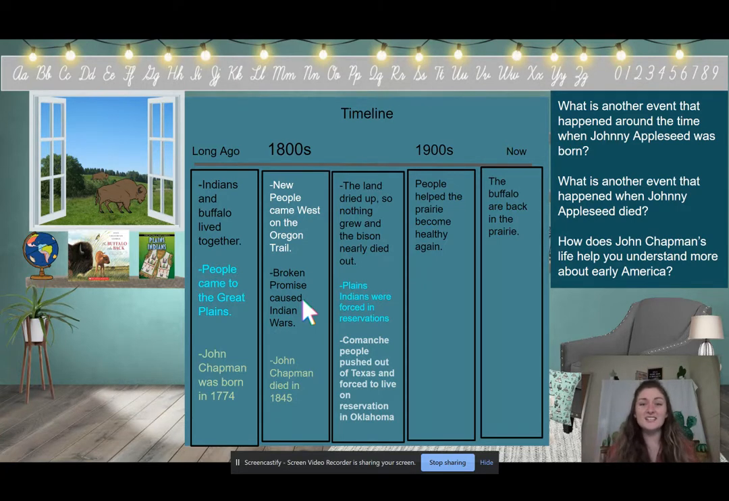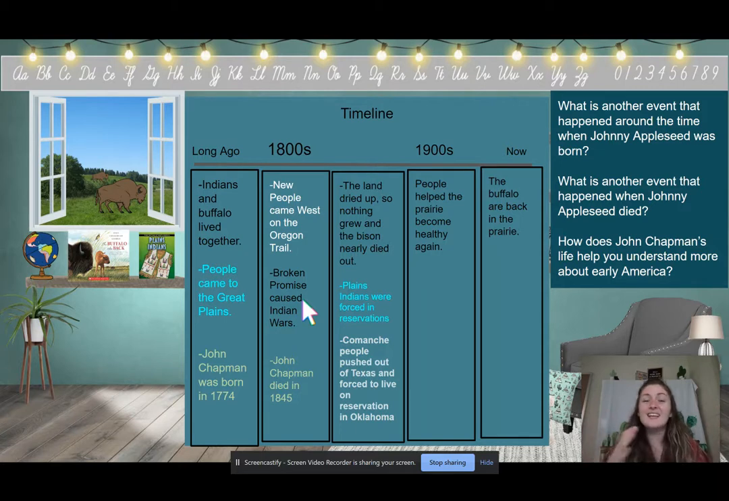So, understanding John Chapman's life, we understand that he was an early American settler that was inspired by the pioneers going out west and used his inspiration around his love for apples and apple trees to go out west and to plant orchards. So think about the things that are happening at this time.